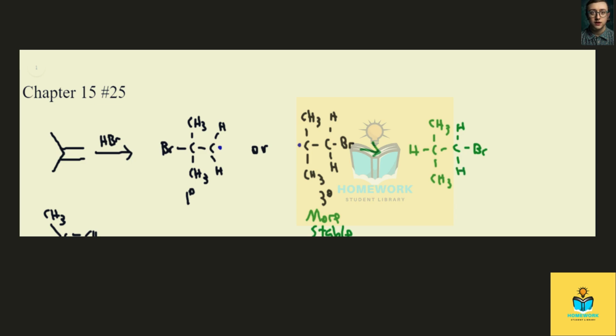All right. So again, we have the possibility of either of these radicals forming. When we draw them out and look at them, the one on the left is primary, the one on the right is tertiary. Tertiary is significantly more stable than primary. The more stable radical will always be the one that forms, and so the tertiary one is the one that will form, and therefore we get the product after formation of that more stable radical. And that's the answer to chapter 15, problem number 25.